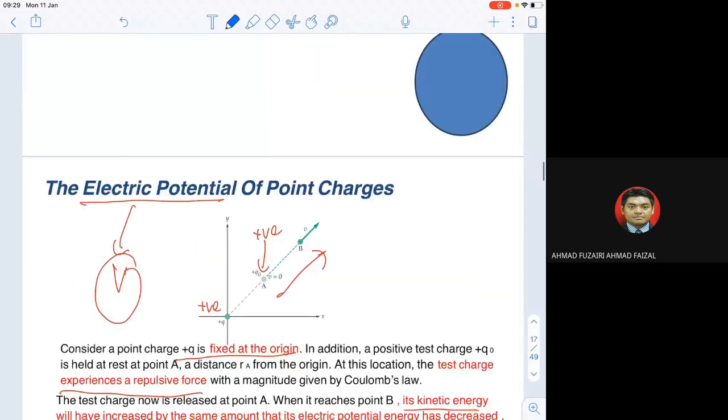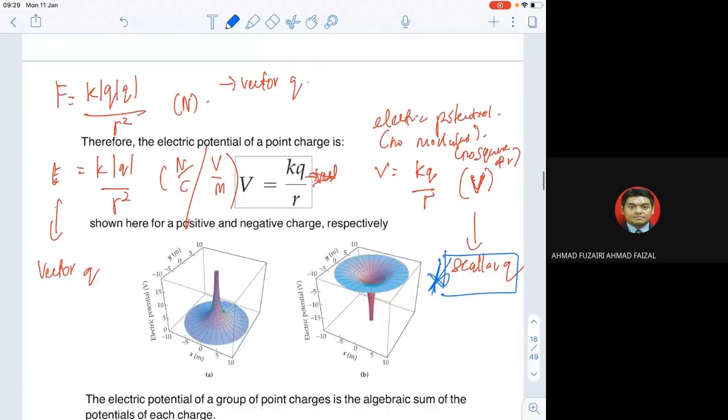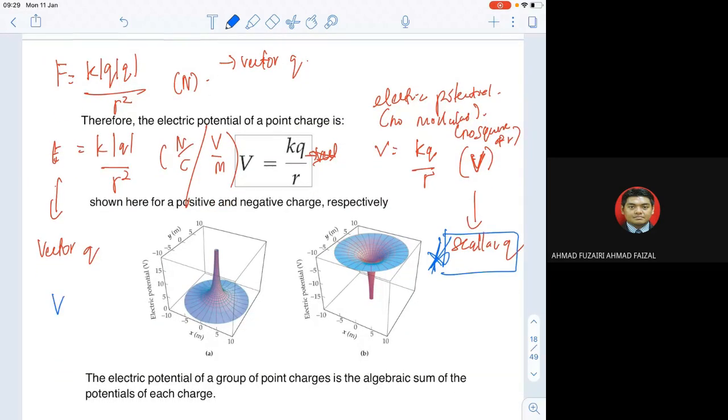So this is how they introduce it, and then we learn about electric potential. In this case, I already explained that V is equivalent to kQ over r. Remember, we have a force F equals kQQ over r squared. We also have the electric field, E equals kQ over r squared.